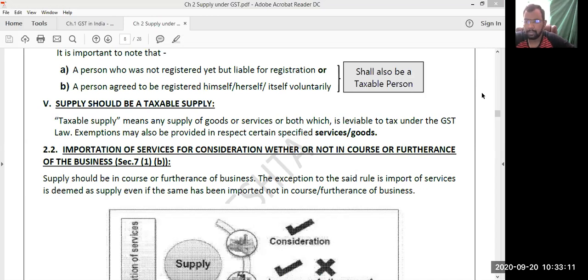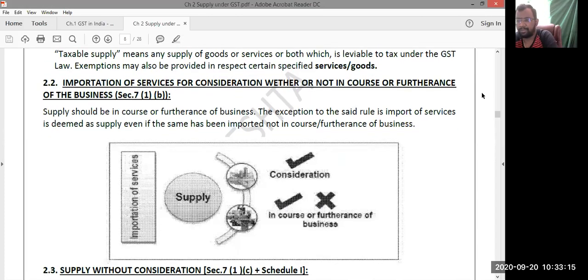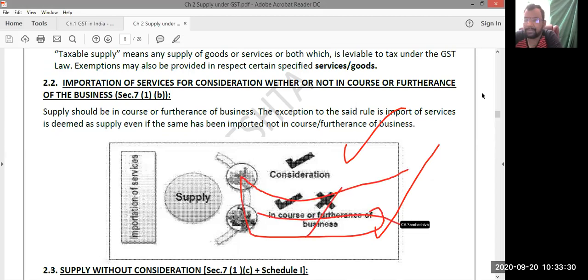Next, importation of services for consideration. Whenever you are importing services, among these two factors, at least one should exist. If consideration exists, this factor becomes irrelevant, and in the course or in furtherance of business is also irrelevant.